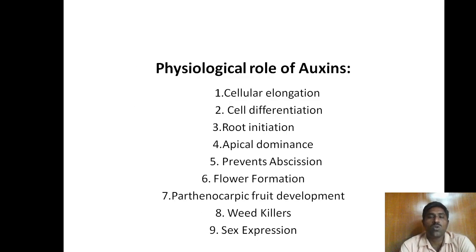Next, physiological role of auxins. Generally, there are different types of physiological responses we can observe through the effect of auxins. One is cellular elongation, cell differentiation, root initiation, apical dominance, prevents abscission. Next, flower formation, parthenocarpic fruit development, as a weed killer, and sex expression.